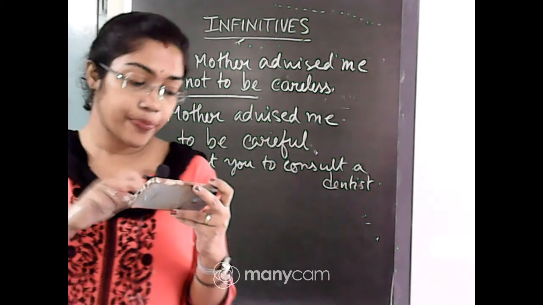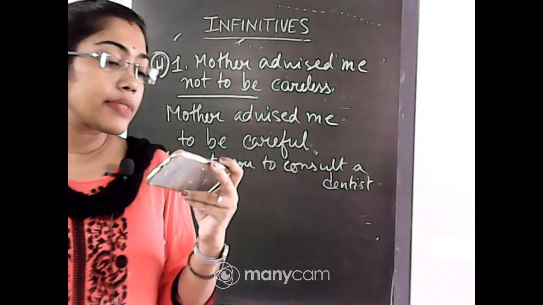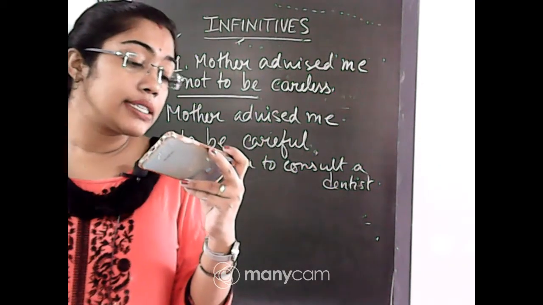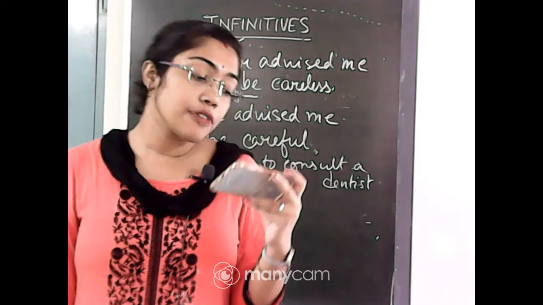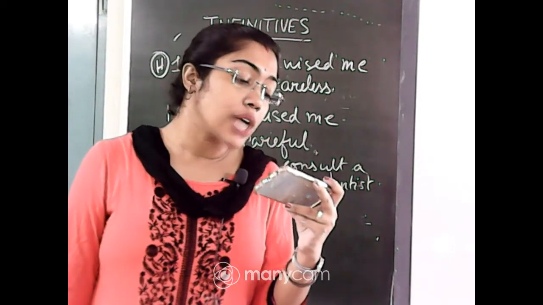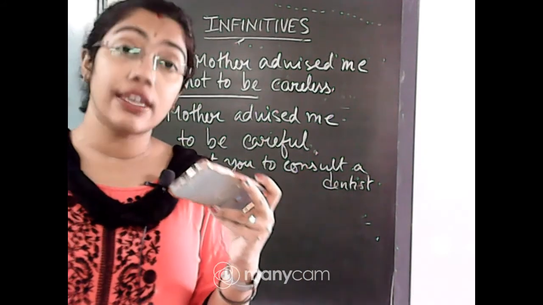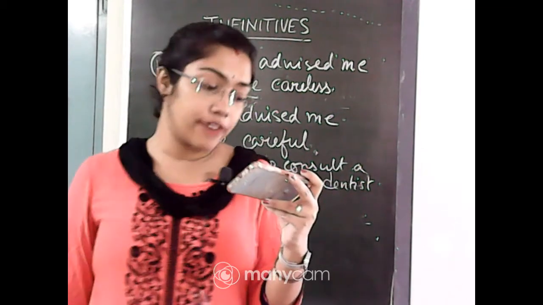Now in the last exercise, that is very easy. You just have to add the infinitive in its proper place. The first one: you should ask for permission before you leave. Just simply use the word ask because this is a bare infinitive.